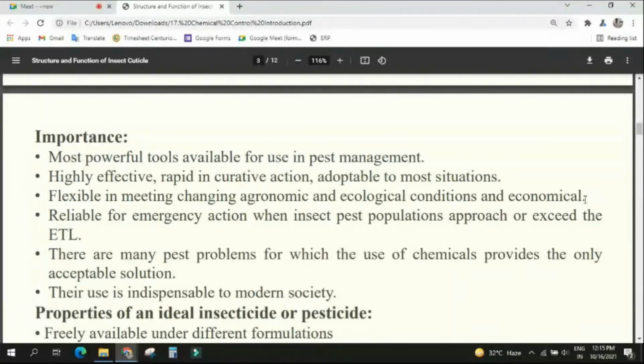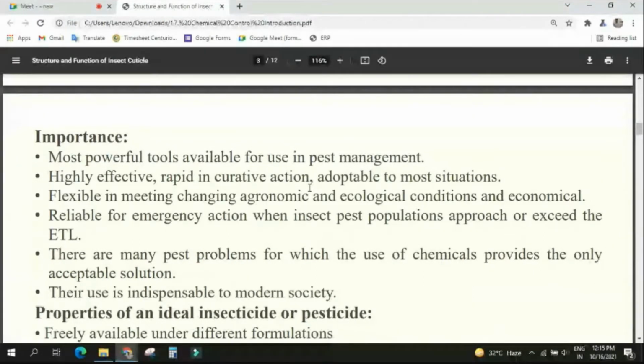Understood? Then the next point, you see what is written: reliable for emergency action when insect pest population approaches or exceeds the ETL. In the damage boundary, don't do anything, but at ETL you start the management. If you don't start the integrated methods at the ETL level, it will go out of your hand.